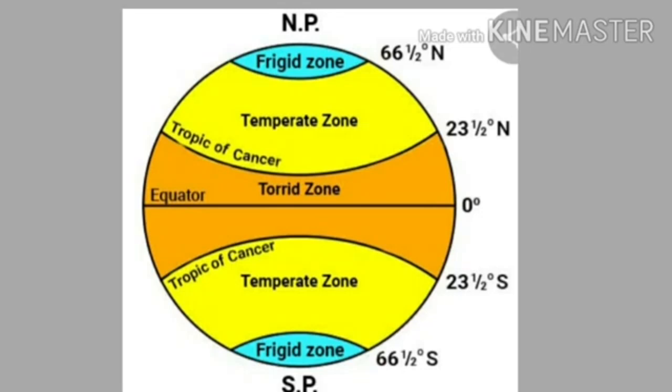Children, these zones experience different types of climate depending on factors such as temperature, humidity, rainfall and wind. Children, what are the factors? Yes, temperature, humidity, rainfall and wind. See children, the torrid zone experiences extreme climatic conditions across different regions ranging from rainforest to desert areas. Some of the regions in the torrid zone have equatorial climate.